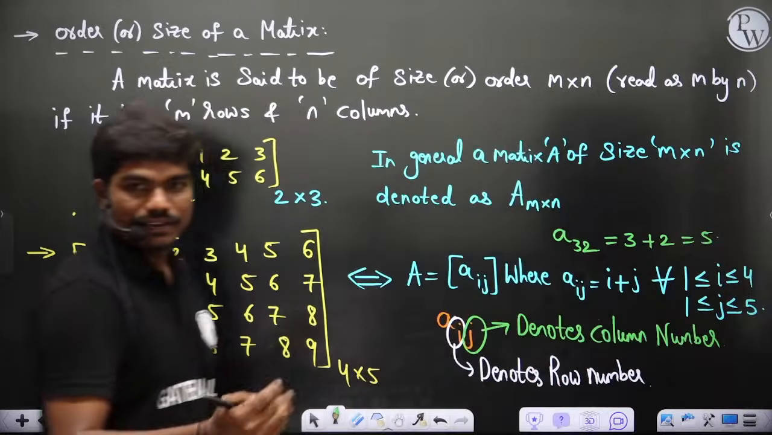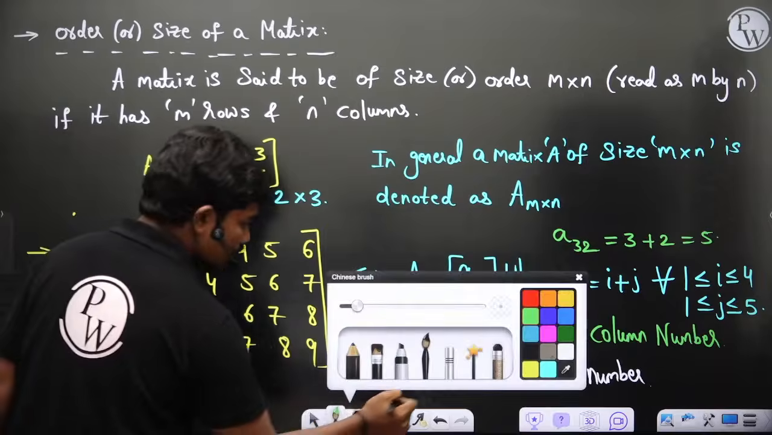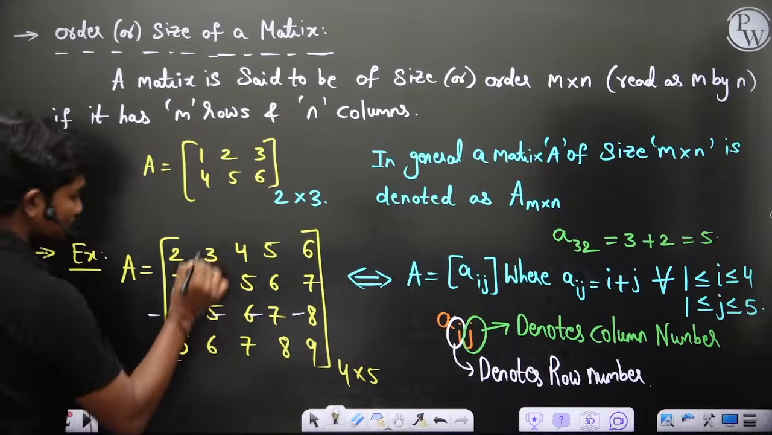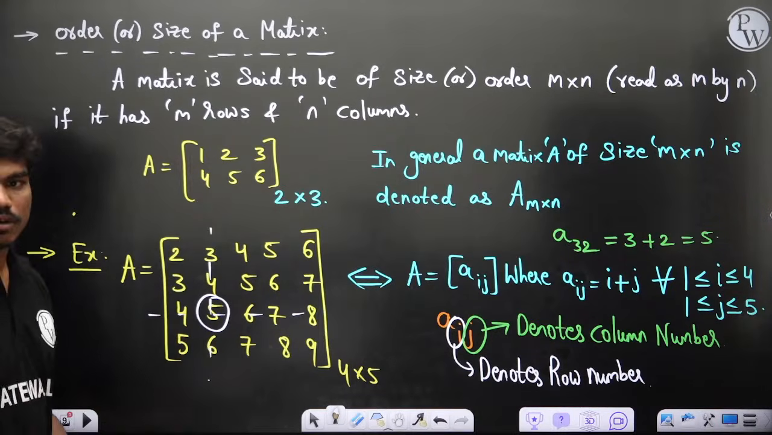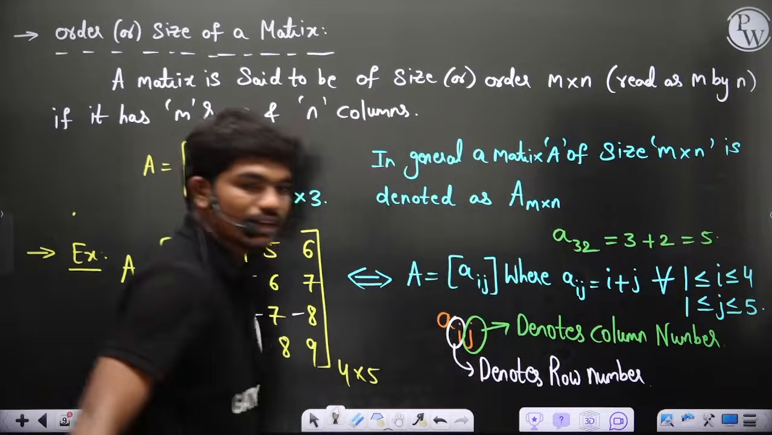Now you know how to identify the third row, second column. Come here, the third row is this, basically. Maybe I'll use a different color. So this is the third row, this is the second column. The element at the intersection is the third row, second column element. The value is 5, and here this 3 plus 2 is also given as 5.